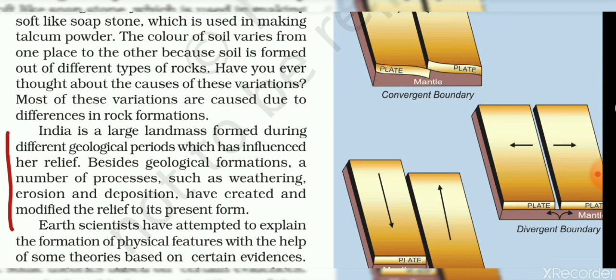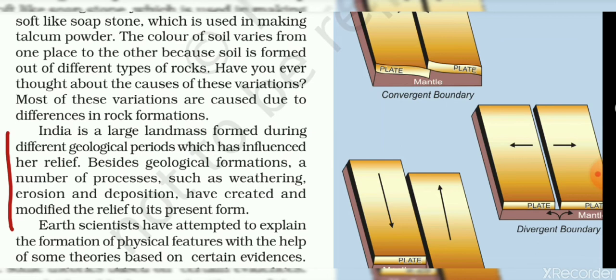It is one of the several subdivisions of geological time, enabling cross referencing of rocks and geological events from place to place. Apart from geological periods, a number of processes like weathering, erosion, deposition have created and modified the relief to its present form.